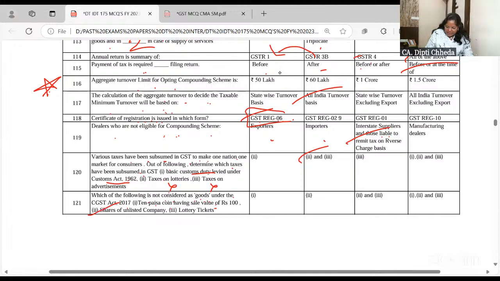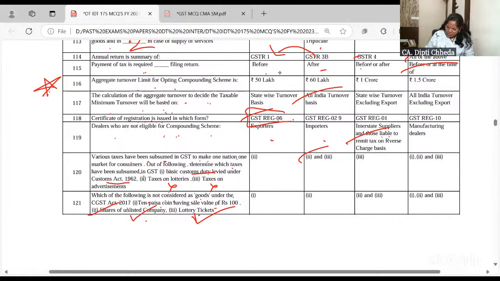Shares of an unlisted company are not goods. Lottery ticket is an exception. Goods does not include actionable claims except lottery, casinos, online gaming, all that we have seen. So this is very well a goods.